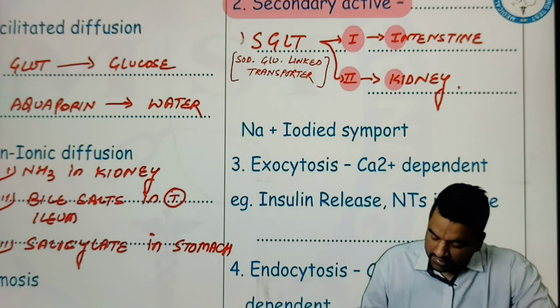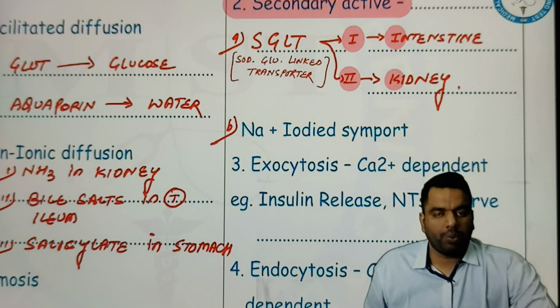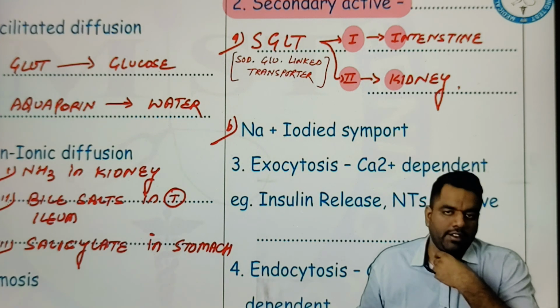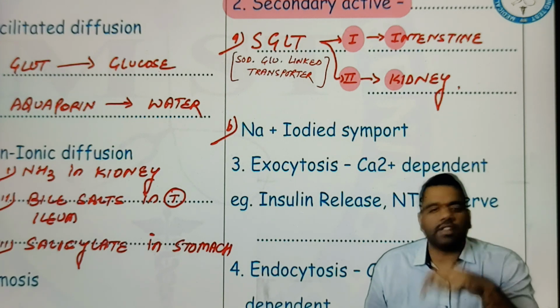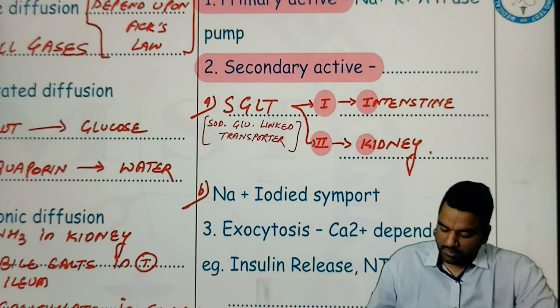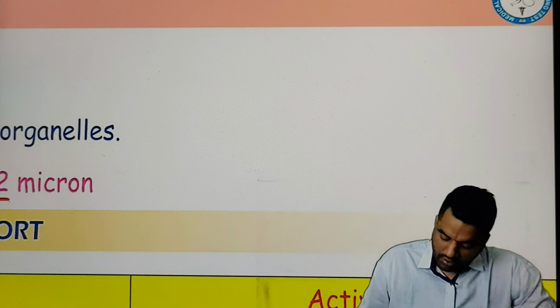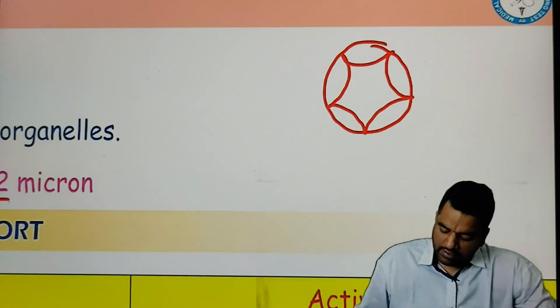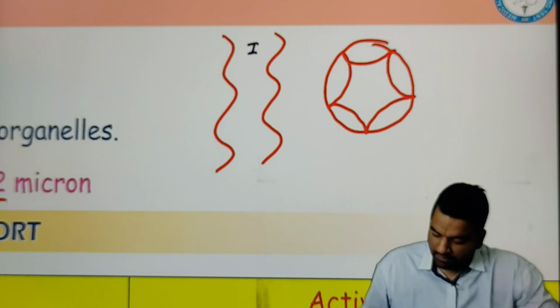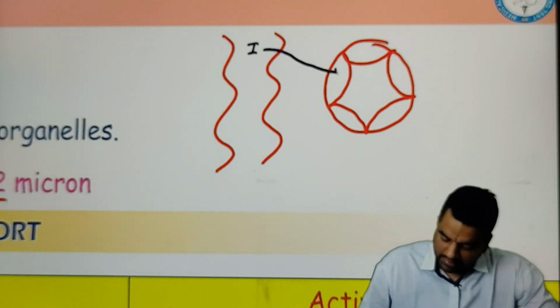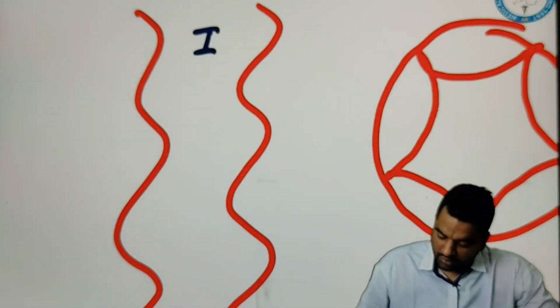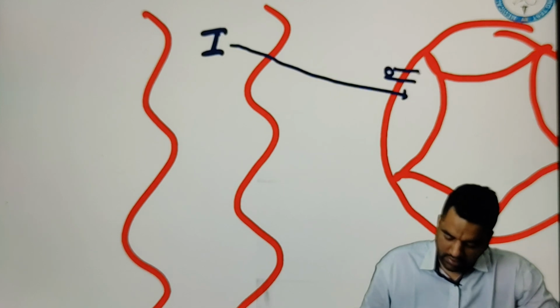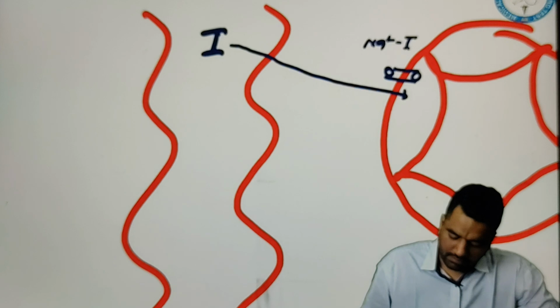Another example of secondary active transport, apart from SGLT, is the sodium iodide symporter. Guys, why do we require iodine? Iodine is required for thyroid hormone formation, and thyroid hormone is formed in the thyroid gland. Sodium helps this iodine to enter into the cell, and this type of transport we call secondary active transport. Suppose this is your thyroid follicle, with parafollicular cells, and this is your blood vessel. The iodine coming in first needs to enter via this membrane. The channel present here is the sodium iodide symporter.